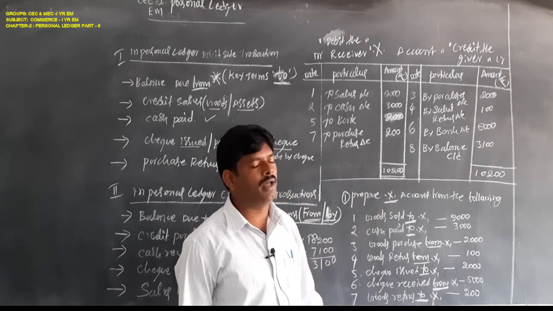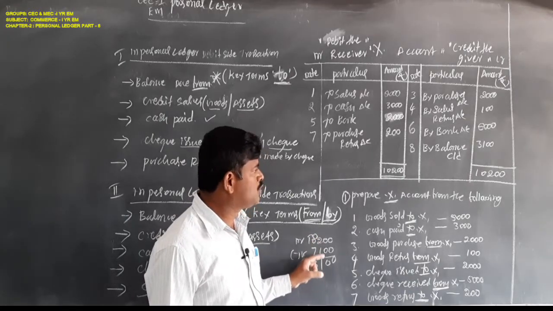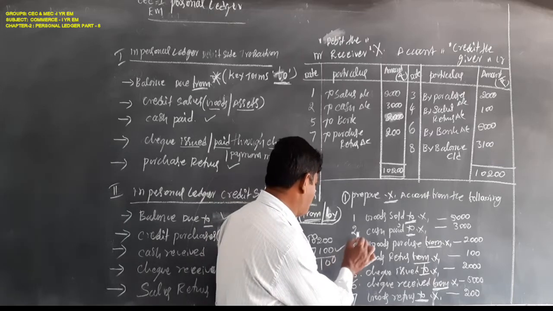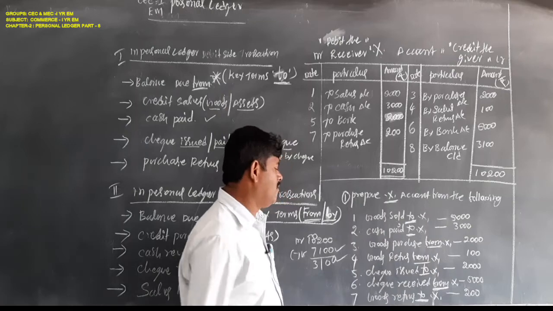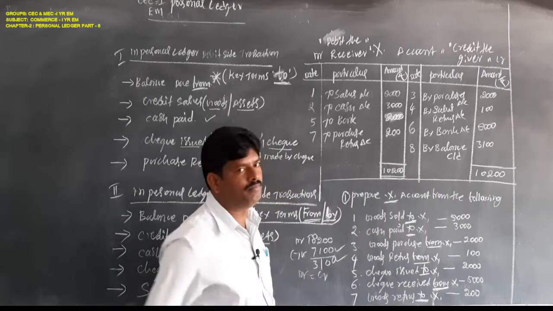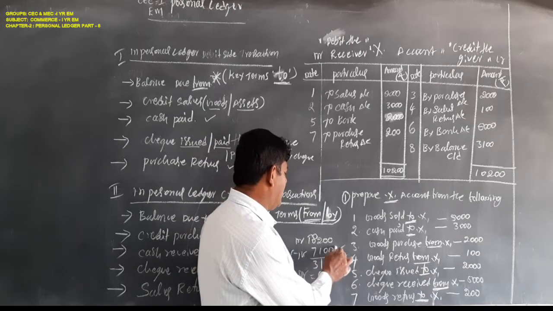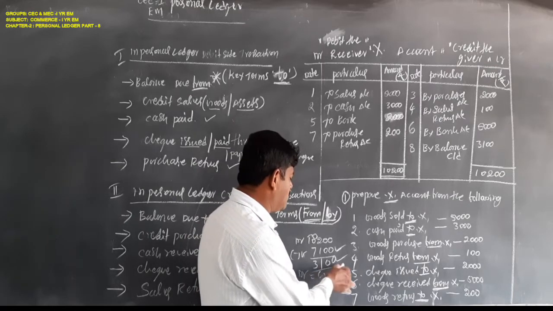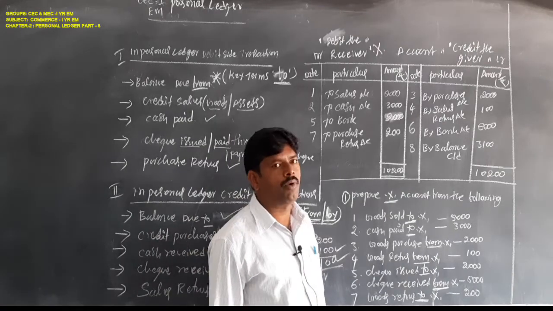As per the problem, the shortage side shows the difference between the two balances. Suppose the credit side is 7,100 rupees, the balance will also be recorded on the credit side. What is the rule? Debit is equal to credit. So the shortage amount, the credit side shortage amount, the difference amount, must be recorded on the credit side. This is the personal ledger problem.